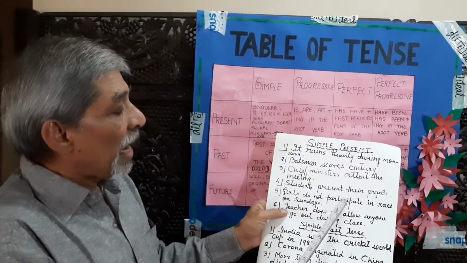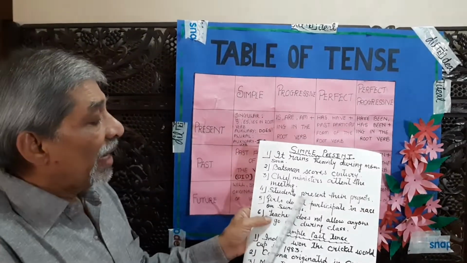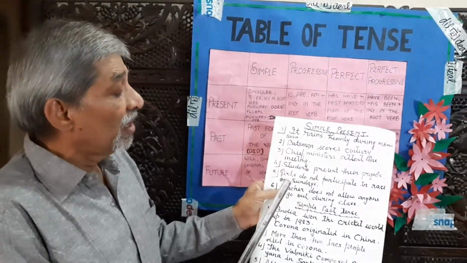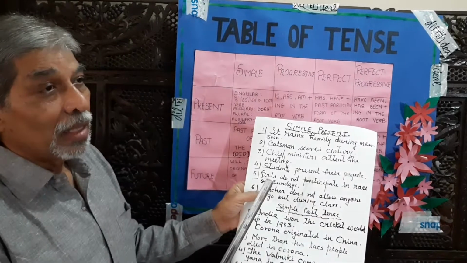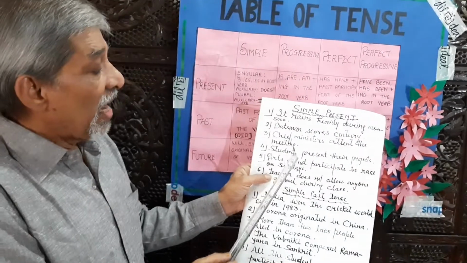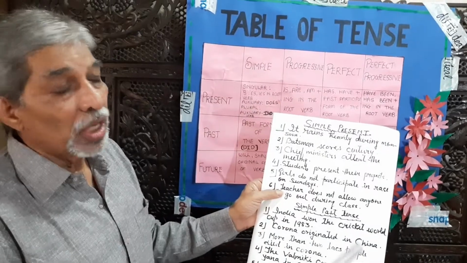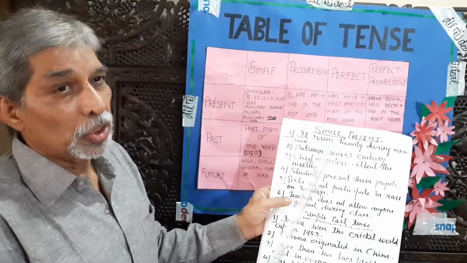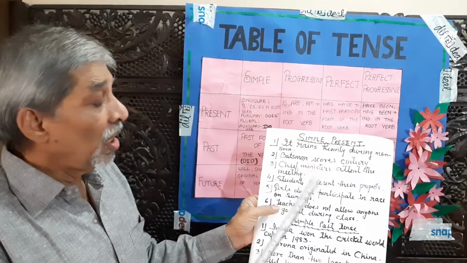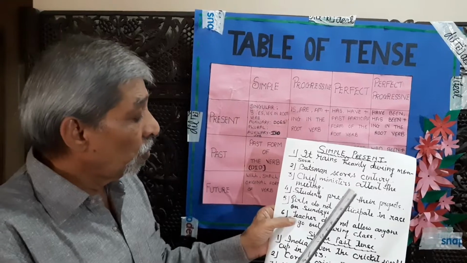Girls do not participate in a race on Sundays. This is a negative sentence. Whenever a negative sentence of the simple present tense is made, we use the auxiliary verb do. And when the auxiliary verb is used, then always we have to use the root form of the verb. This rule is very important. Whenever an auxiliary verb is used in a sentence, then we use the root form of the verb.